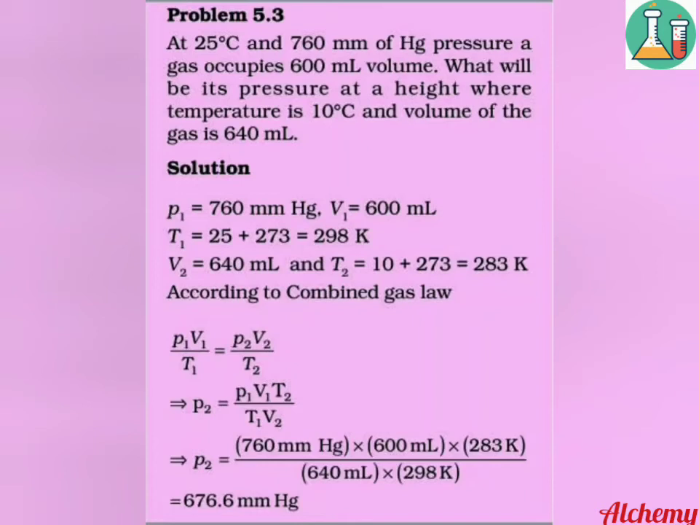According to the combined gas law, P1 V1 by T1 equals P2 V2 by T2. On rearranging the equation, we get P2 equals P1 into V1 into T2 divided by T1 into V2. Substituting the values, we get the answer as 676.6 mm of mercury.